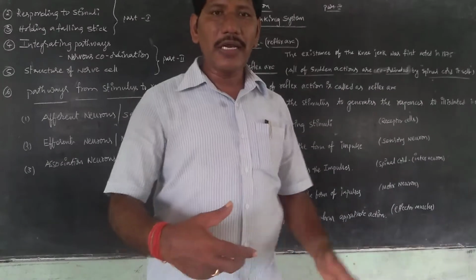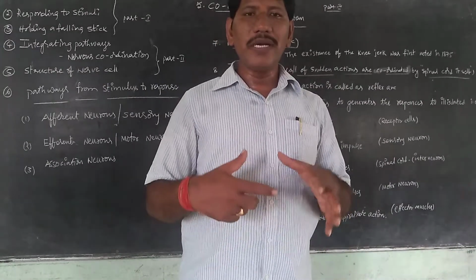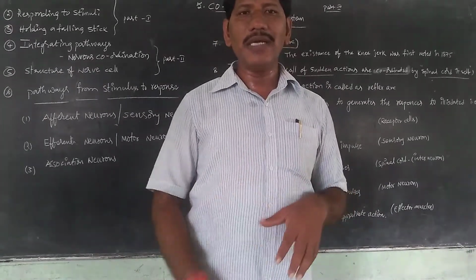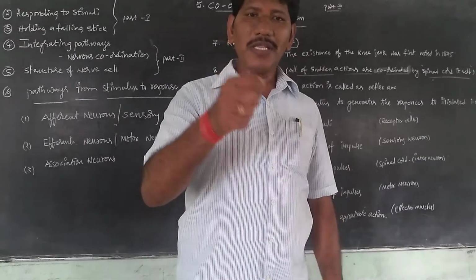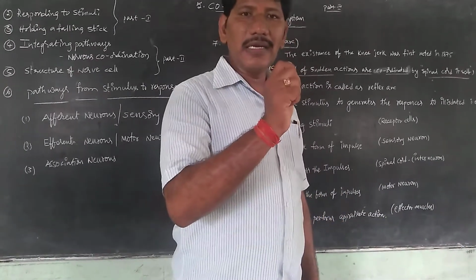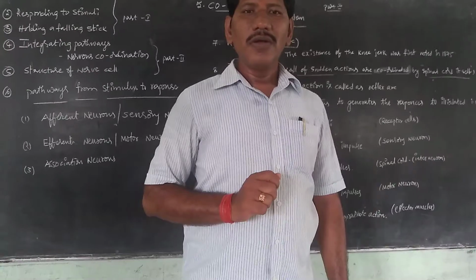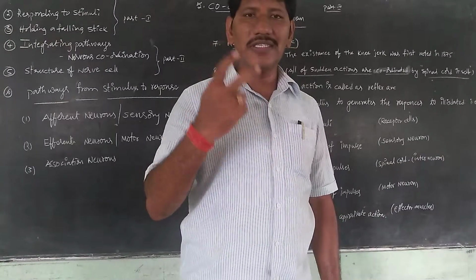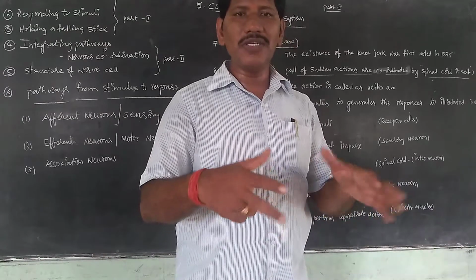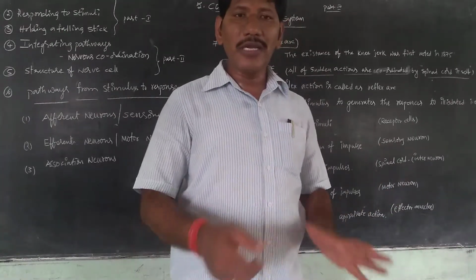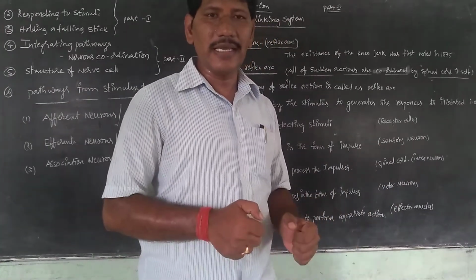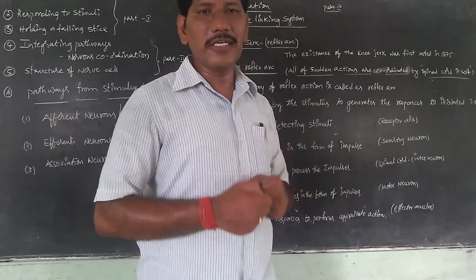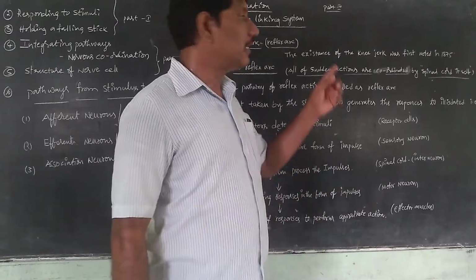So whenever we are sitting freely with our legs hanging, and some other person hits the knee joint, our full conscious intention is to keep our leg in free movement, but unknowingly our thigh muscles become tight. That means it is a constricted position. So this is called a knee jerk.